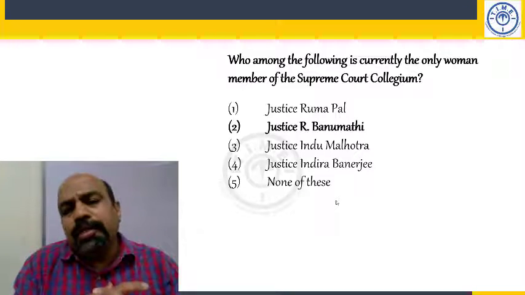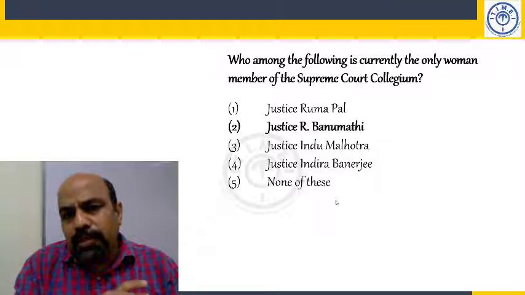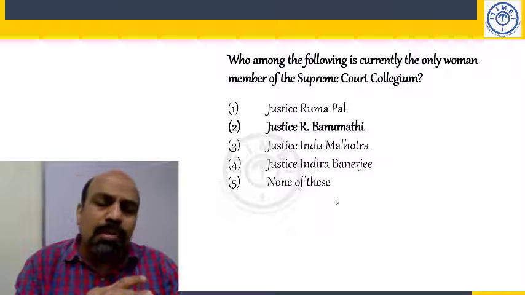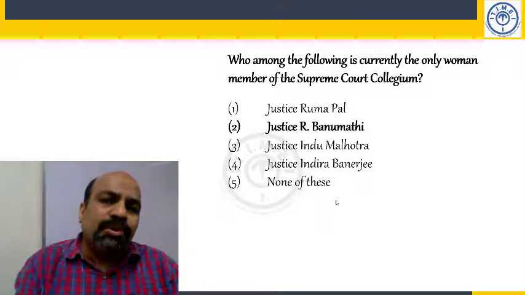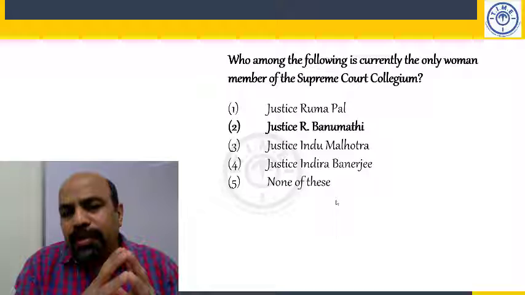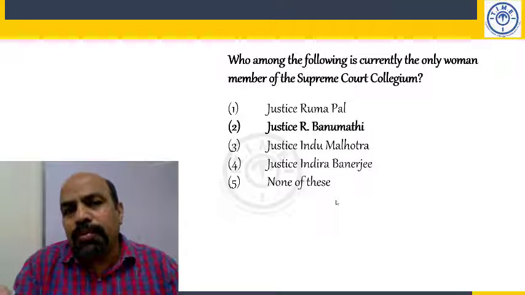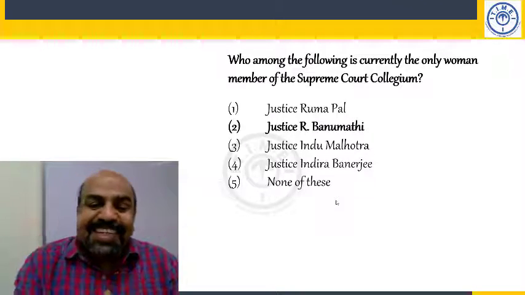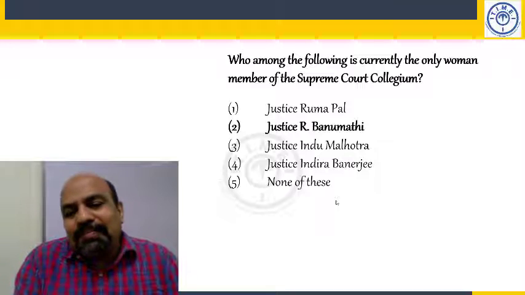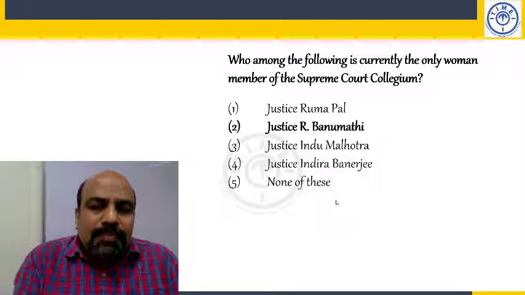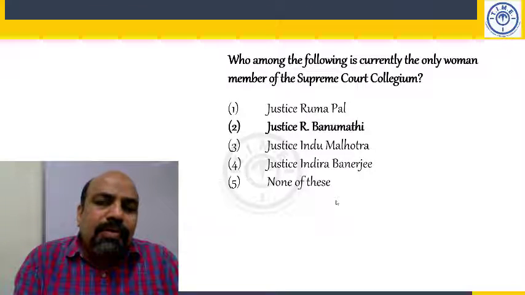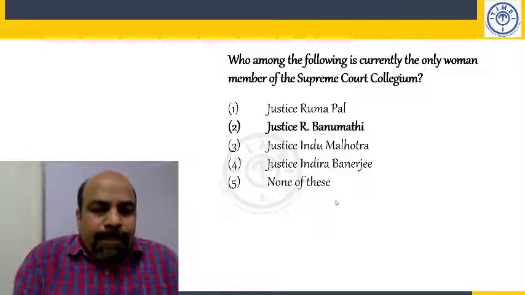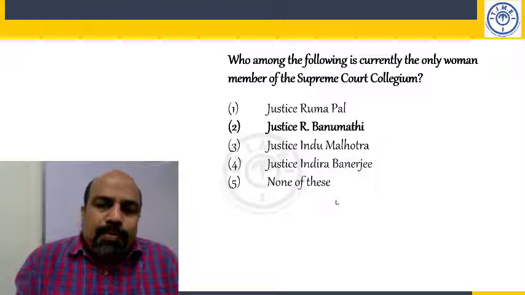What do they do? You could write: they appoint judges to the Supreme Court and High Court. So they do this. The Supreme Court of India has an exclusive right over its own appointments. Can you believe that? I know it sounds odd, but earlier the government used to do this, now they themselves do it. Okay.